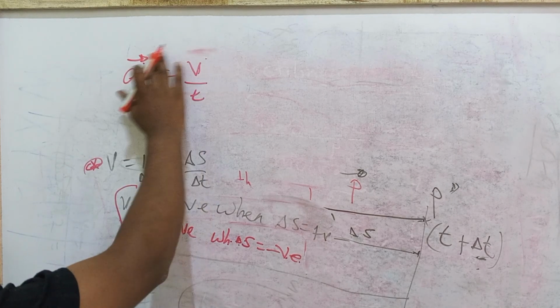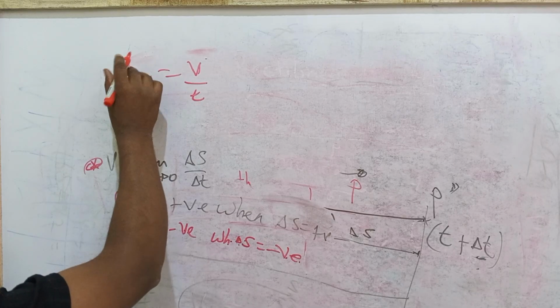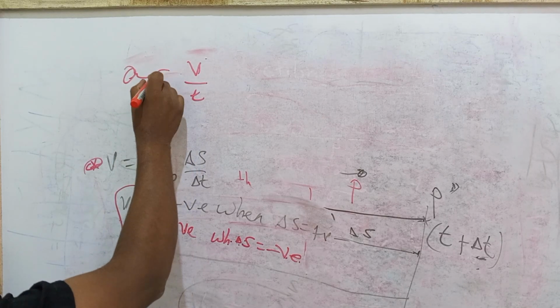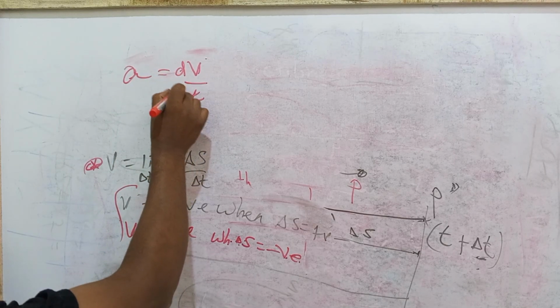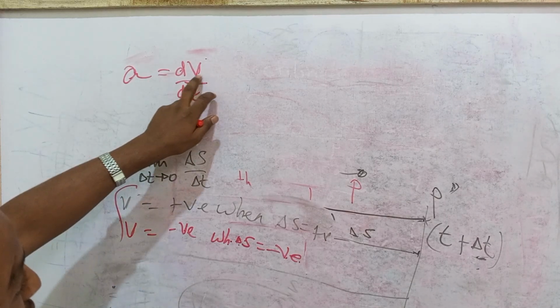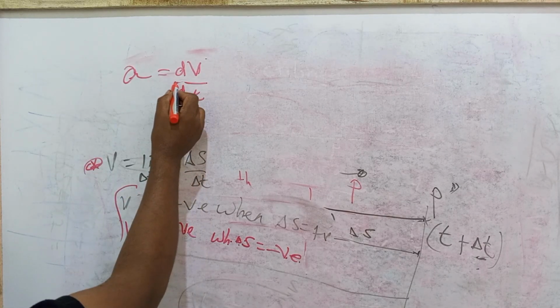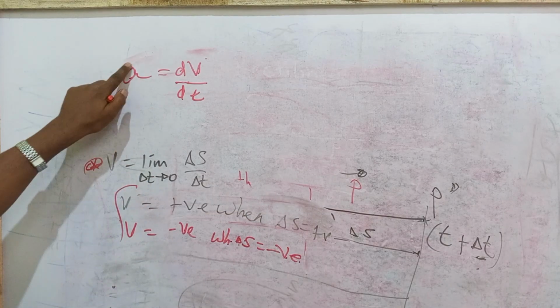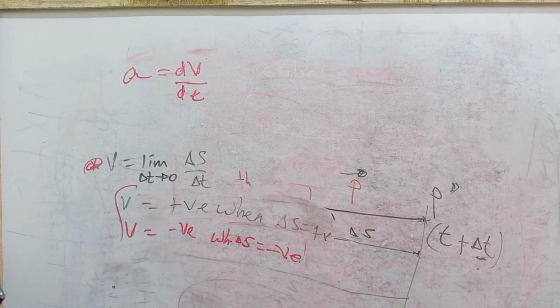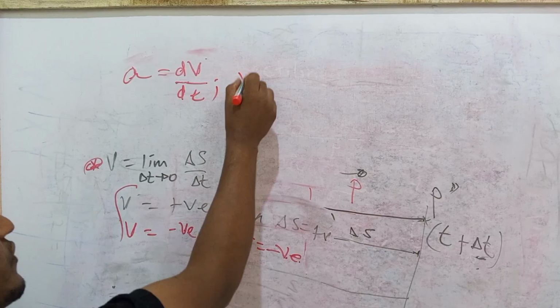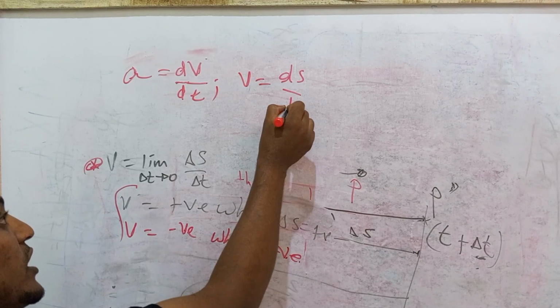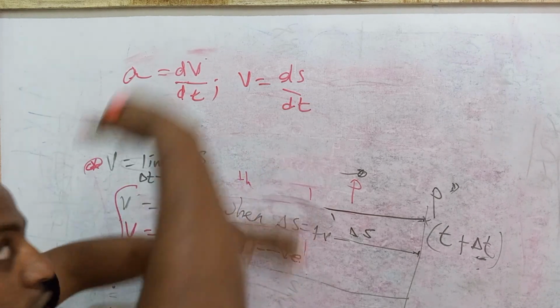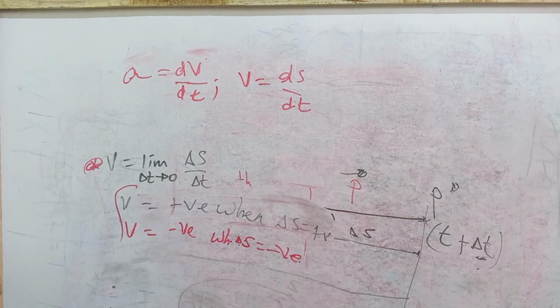Now when we deal with the rate of change, or smaller increase or decrease, we can talk about the differential. We can use differentials because it is increasing or decreasing in small amounts. So acceleration is equal to dv by dt. And v is equal to ds by dt, a smaller amount of change in time. So now we can substitute and come up with acceleration.